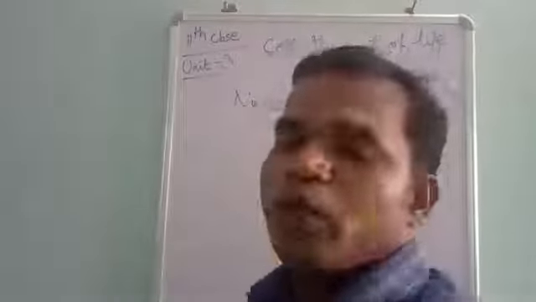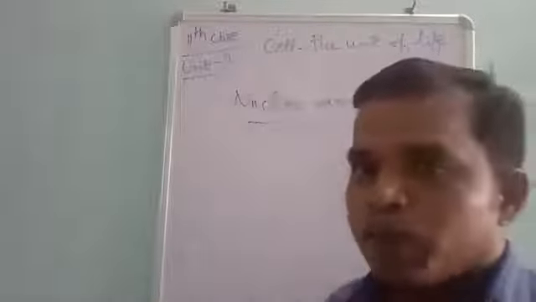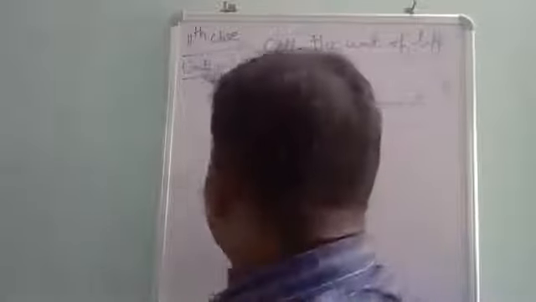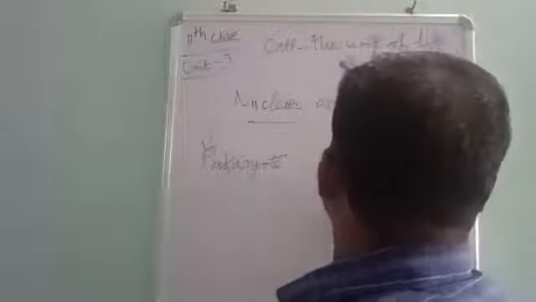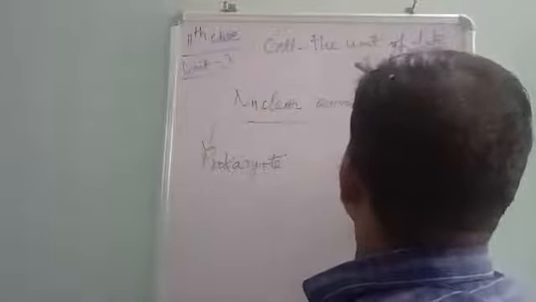On the basis of nuclear arrangement, the cells are grouped into two. Number one is prokaryotes. Number two group is eukaryotes.